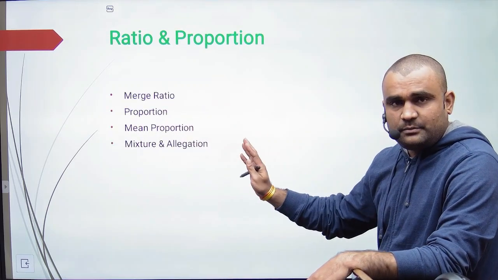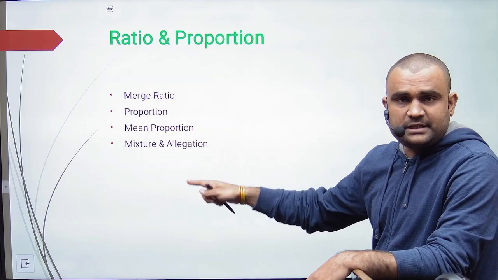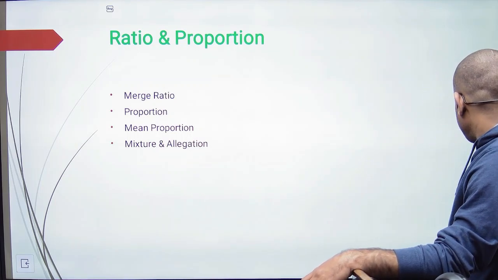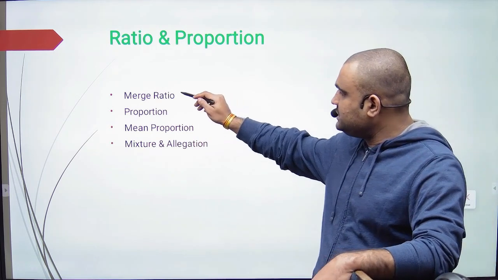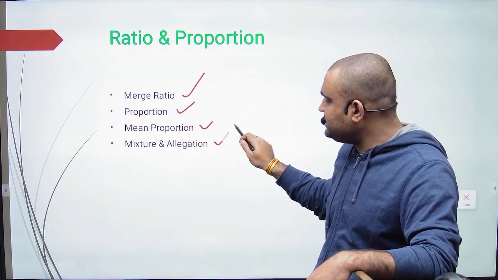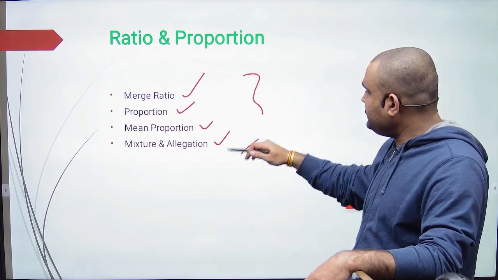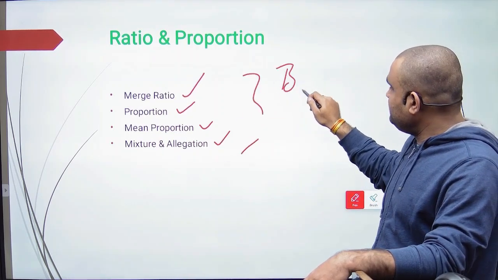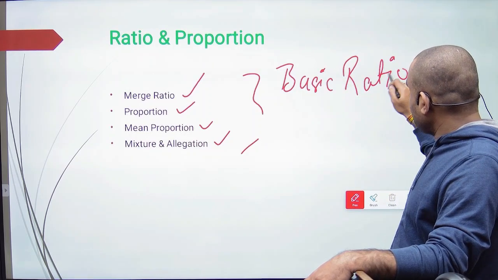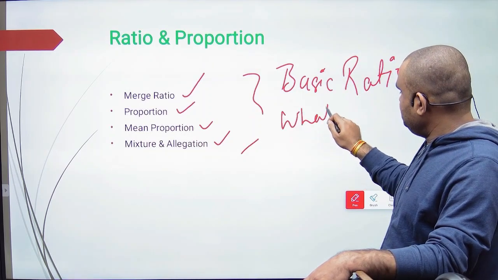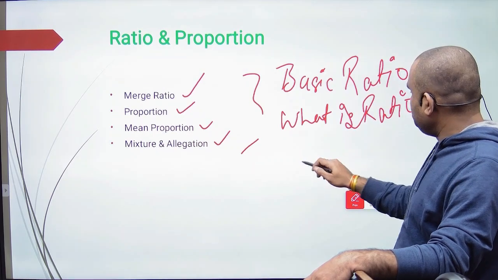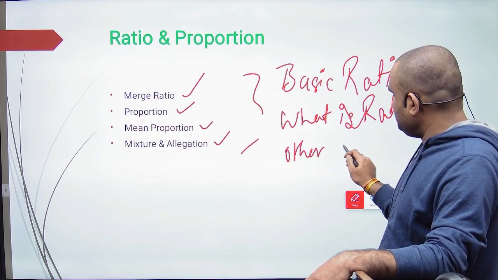This is a very important topic because it is all mentioned directly in the syllabus, as we have seen. So here what we do is see what the ratio is first, and then what proportion is, and this means ratio, mixture and aggregation. Apart from that, some basics of ratio. What is ratio, and plus other advanced questions.